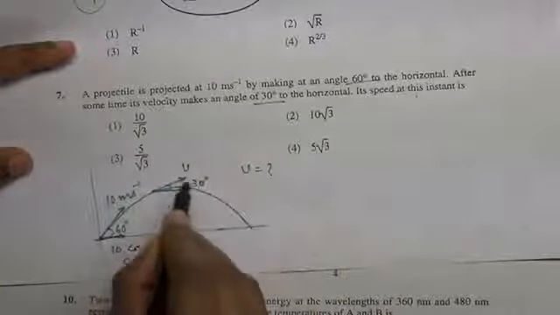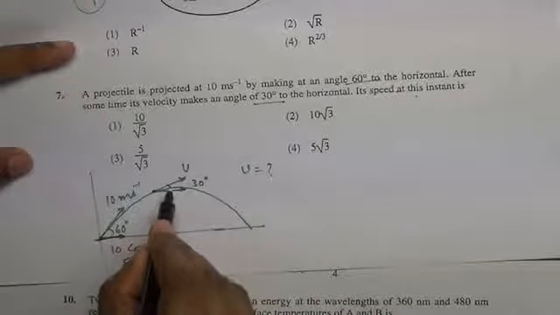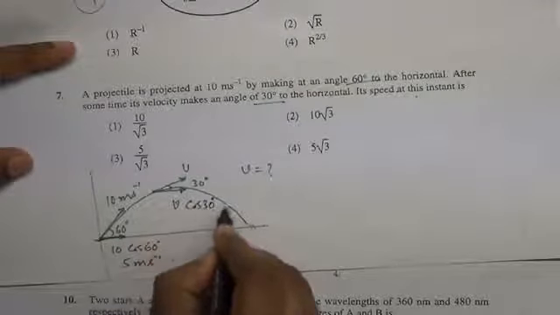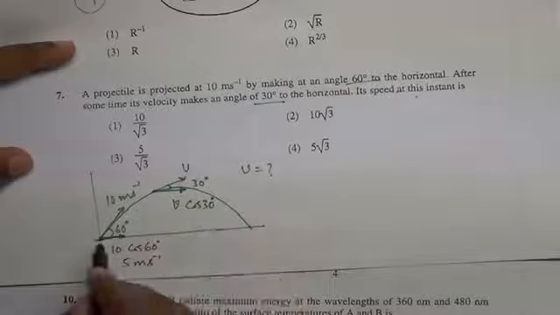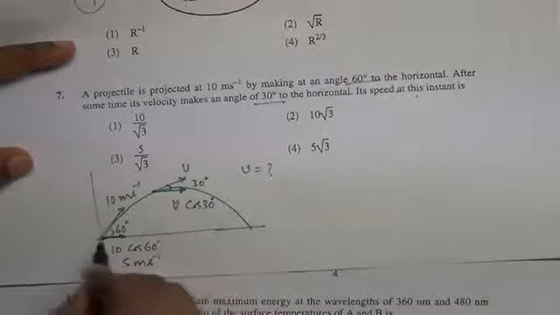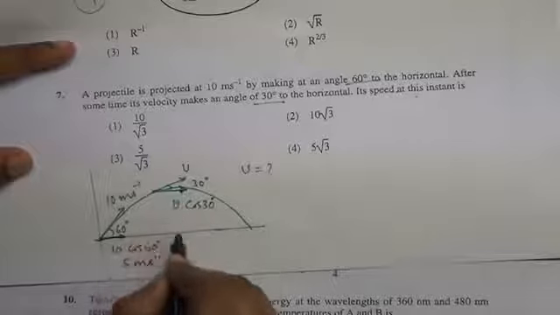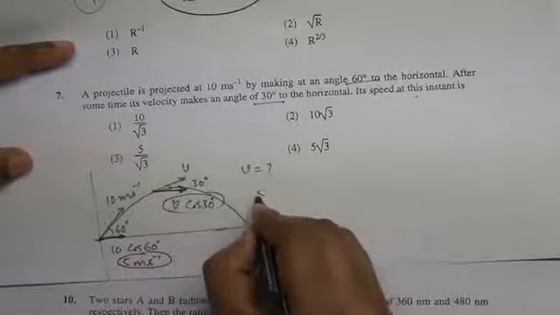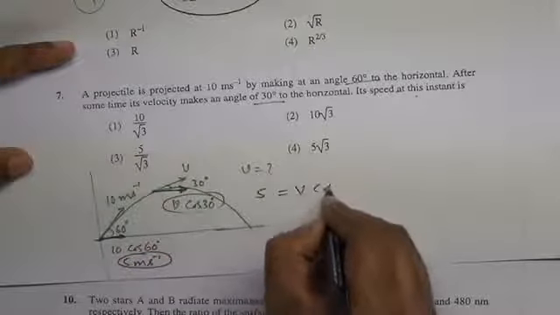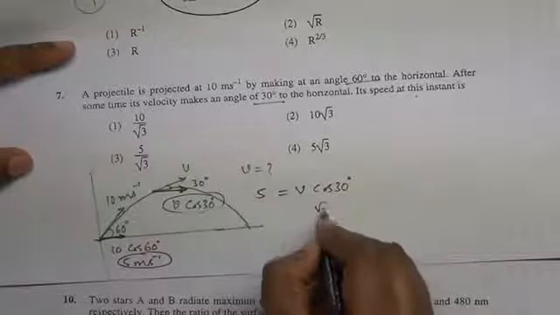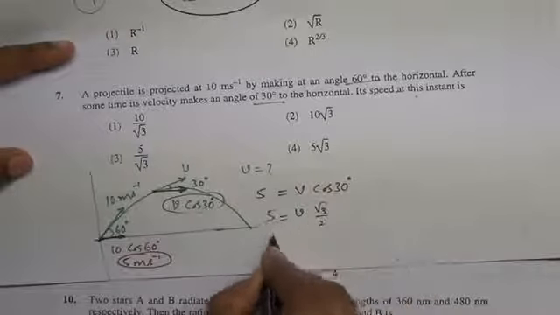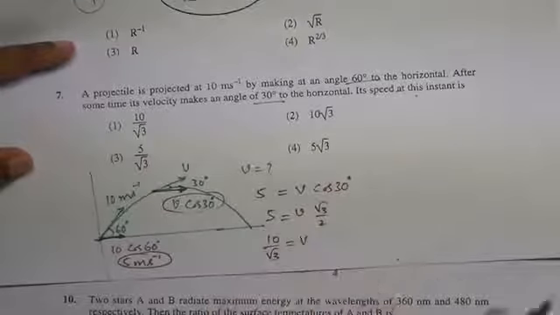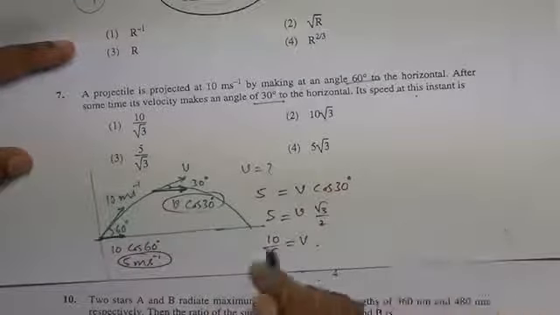If this is v and this angle is 30 degrees, then the horizontal component is v cos 30, but the horizontal component of velocity remains the same. So 5 meter per second must be equal to v cos 30. Cos 30 is root 3 by 2. So v is 5 into 2, 10 by root 3. Therefore the velocity is 10 by root 3.